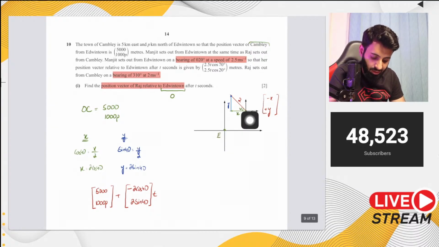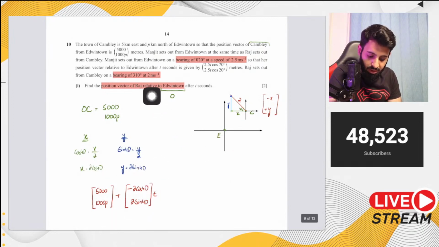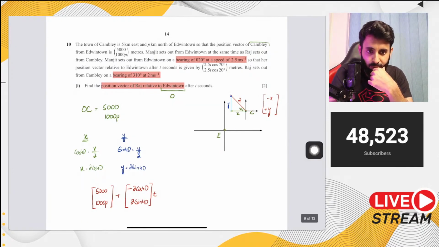So C is 5000 and 1000p away from the origin in vector terms, okay, and from the point C you have someone who is moving on a bearing of 310 at 2 meters per second. So that means we need to form a vector, we need to find the position vector which gives the position relative to E. So E is our starting point. Okay, that's why I did what I did. I hope that answers your question.